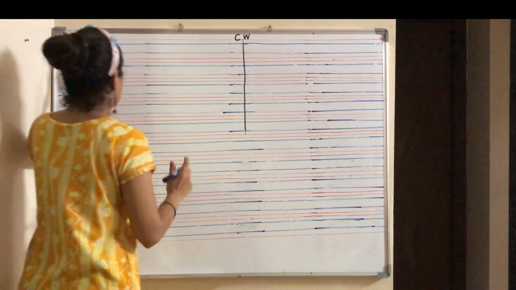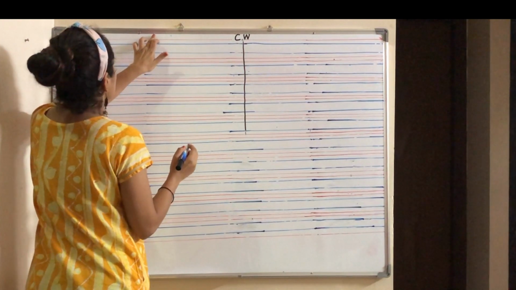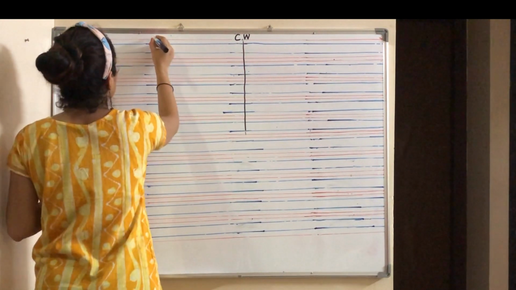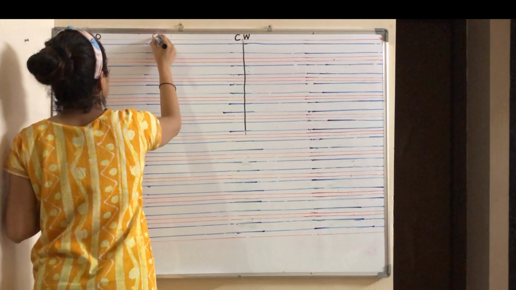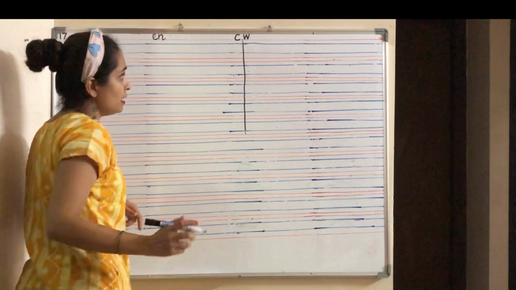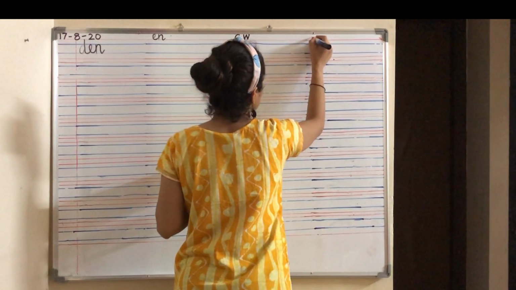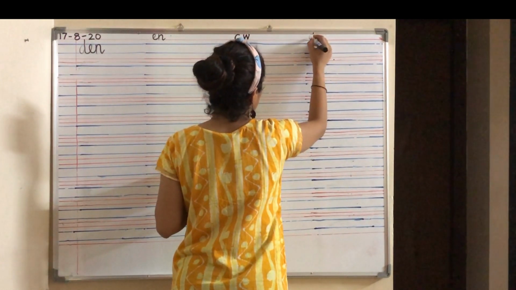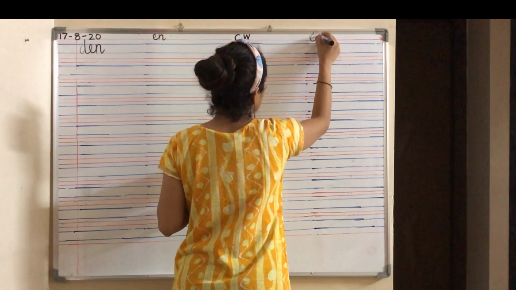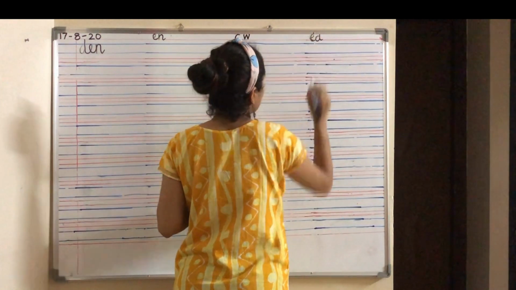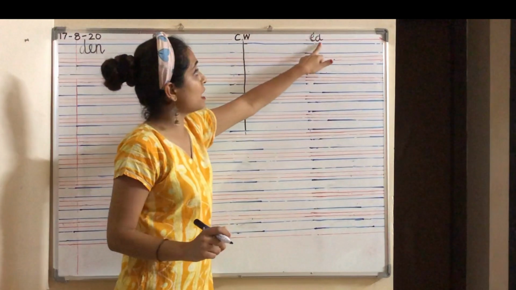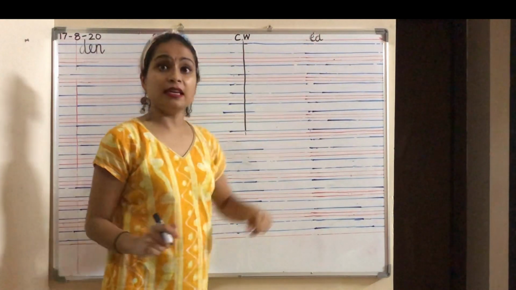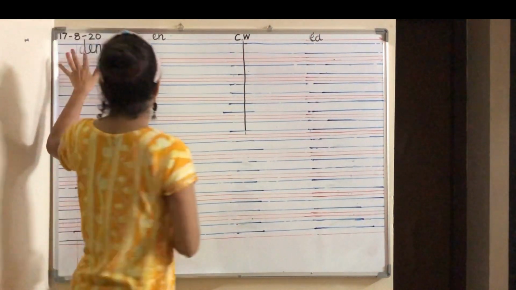Okay, before you write den, over here on top in the CW line, write E-N, and next to it write E-D. Now let's write den.